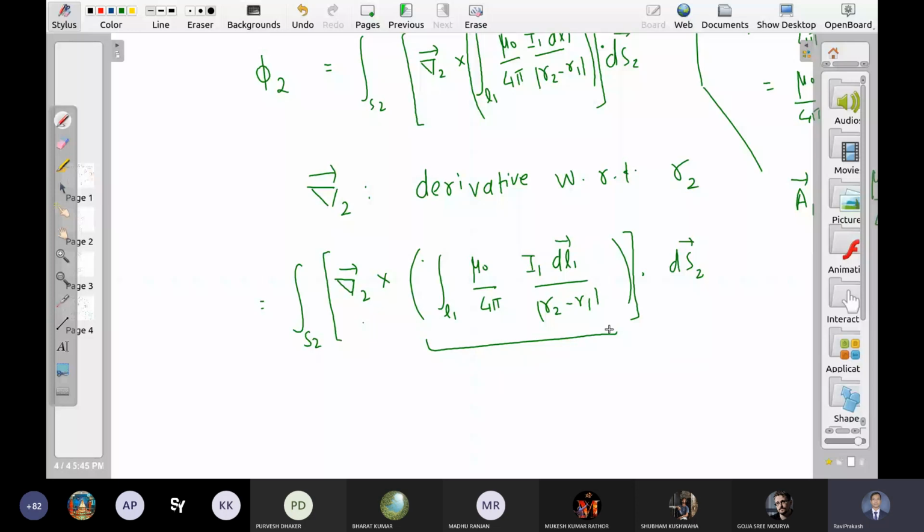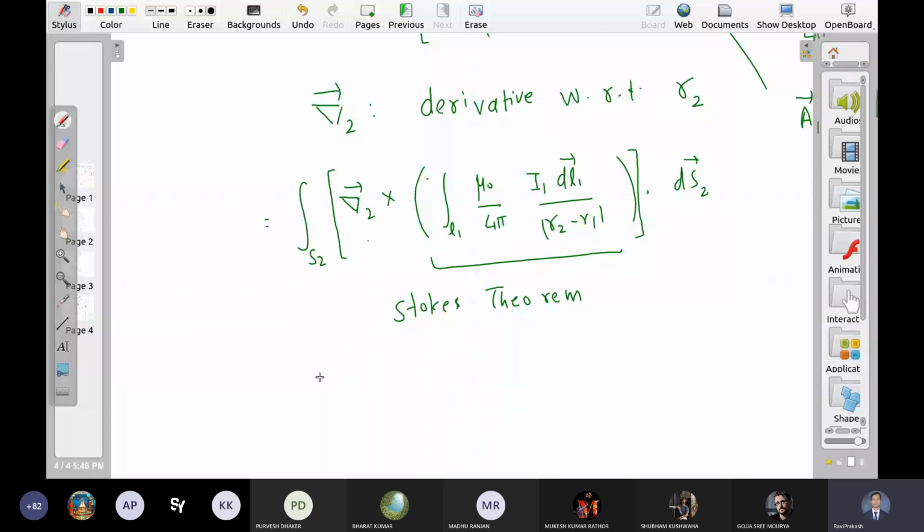If I apply Stokes theorem, what do I get? Instead of the surface integral, I will get a boundary integral, and just this function on L1: mu naught upon 4 pi, I1 dl1 upon R2 minus R1. This is the vector dot dl2.